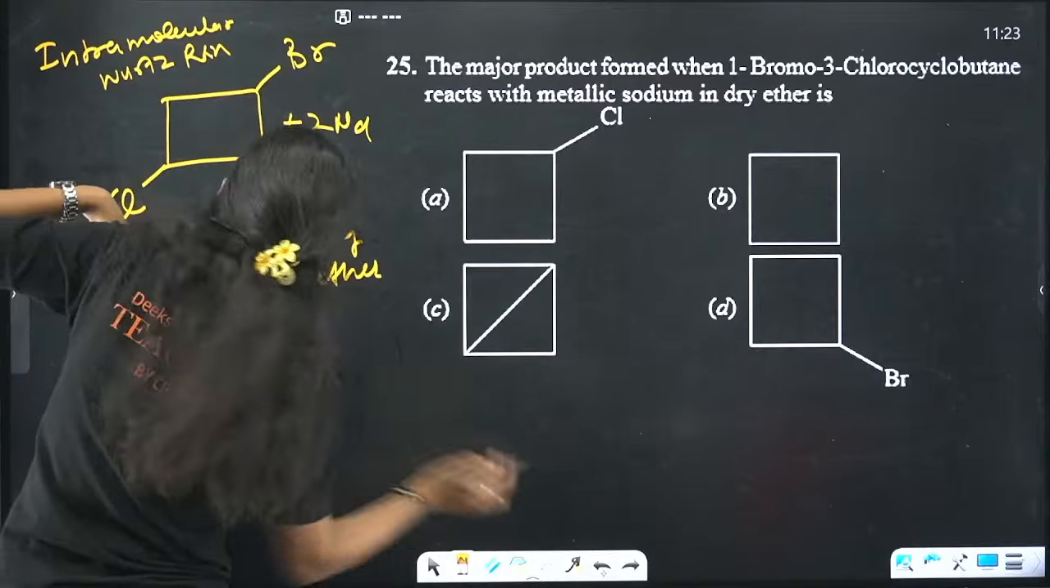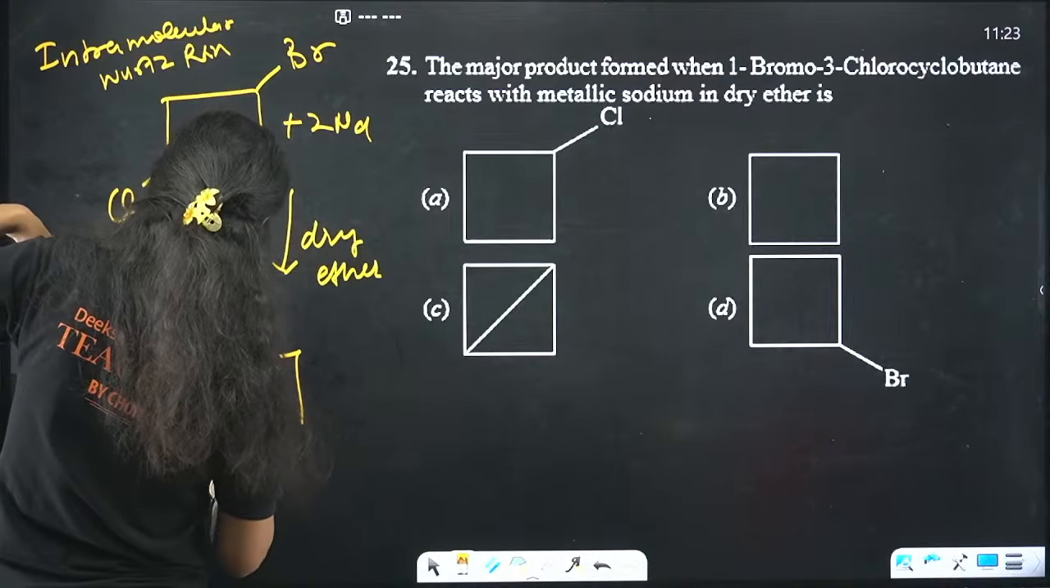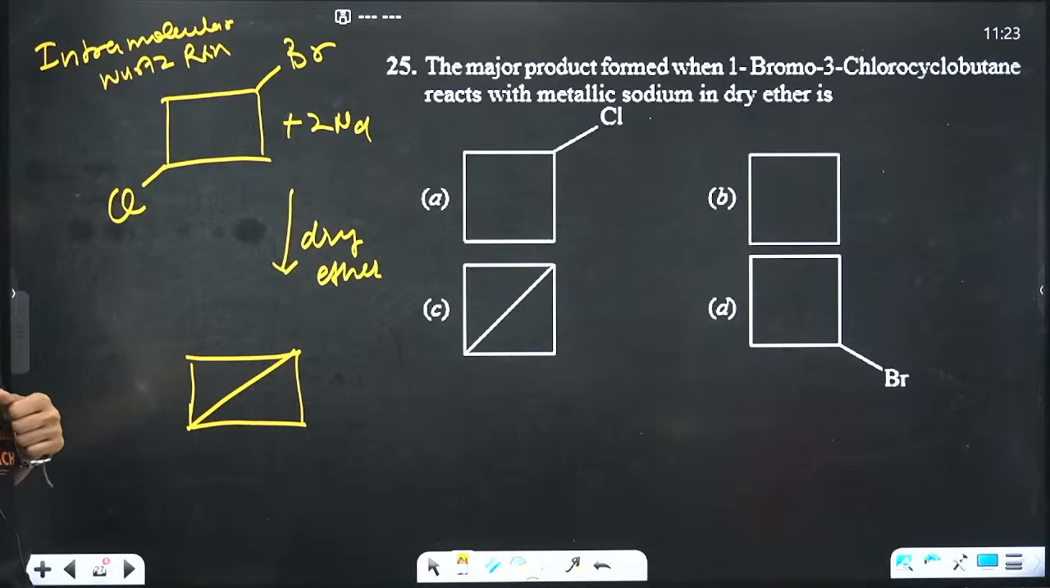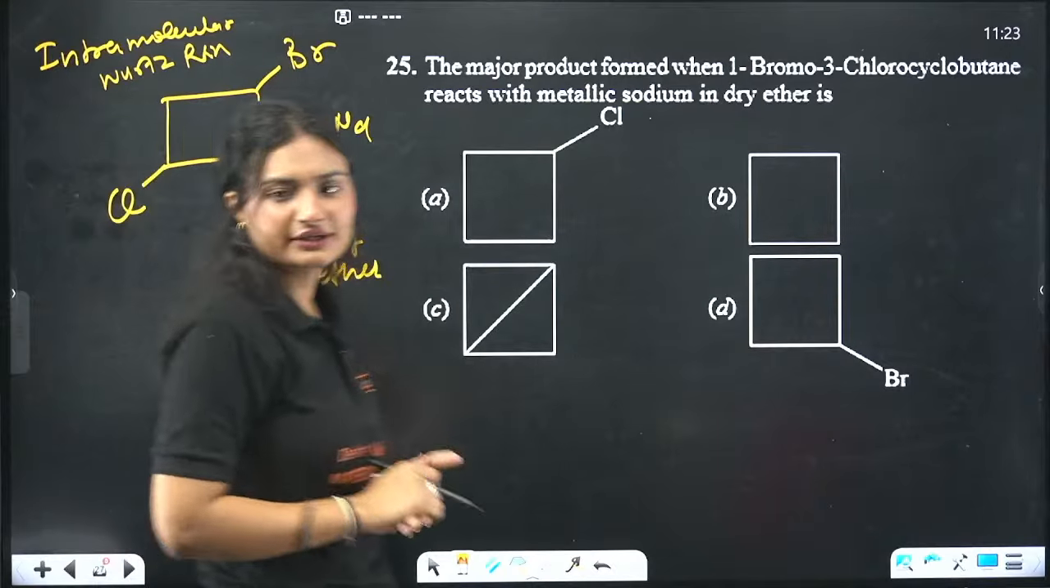So I'll draw the product. Intramolecular Wurtz reaction. The product will look like this, plus 2 NaBr or NaCl, whatever it is.